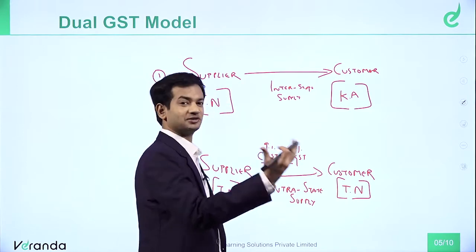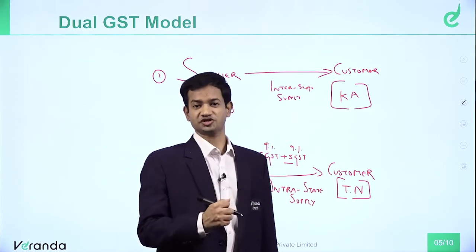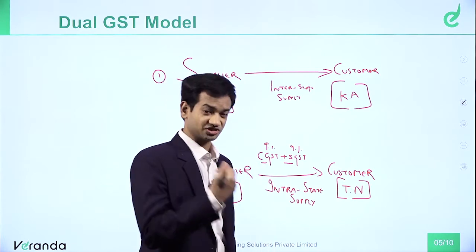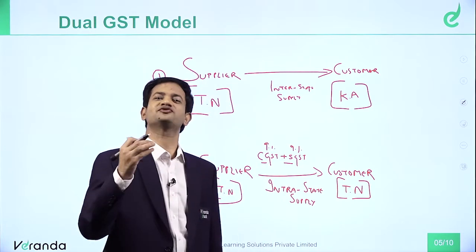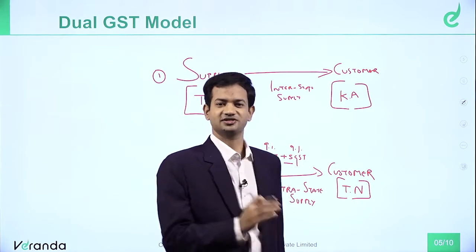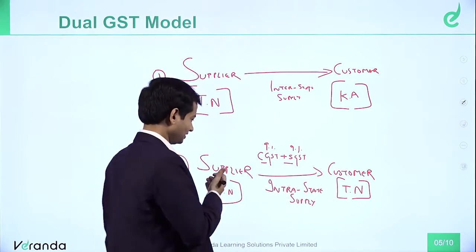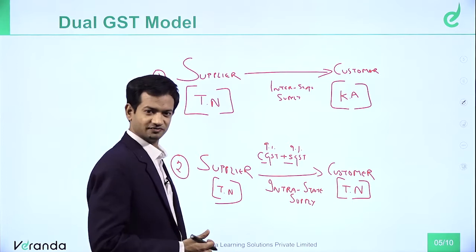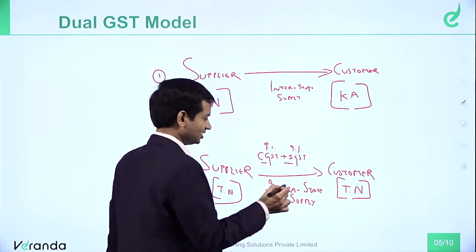Let's say for example, a supplier is supplying goods to his customer. The rate of GST is 12%. So we charge 6% CGST, 6% SGST. So what will be the rate of GST? 50% CGST, 50% SGST, if we supply within the state.